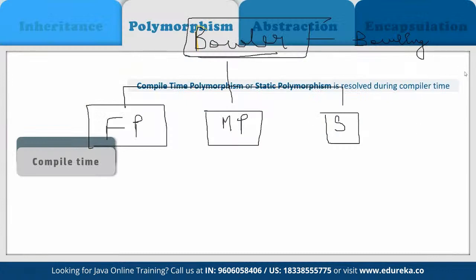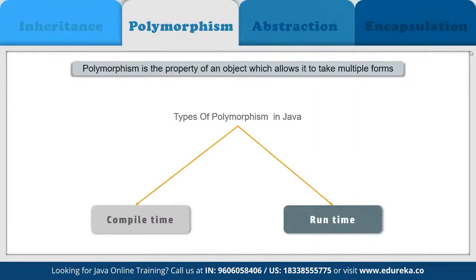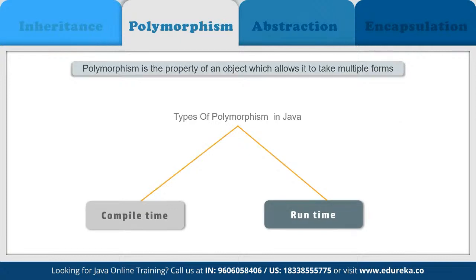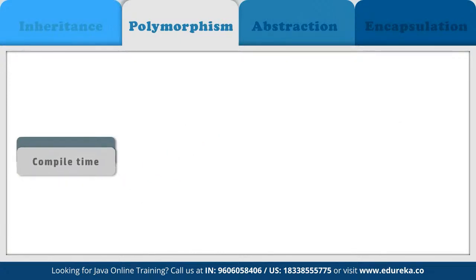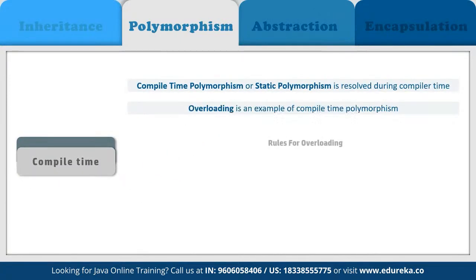So if we come back to our browser, here basically we have two types of polymorphism. We have compile time and then we have runtime. First of all, if we talk about compile time, then in Java, compile time polymorphism refers to a process in which a call to an overloaded method is resolved at compile time rather than at runtime. So method overloading is an example of compile time polymorphism.